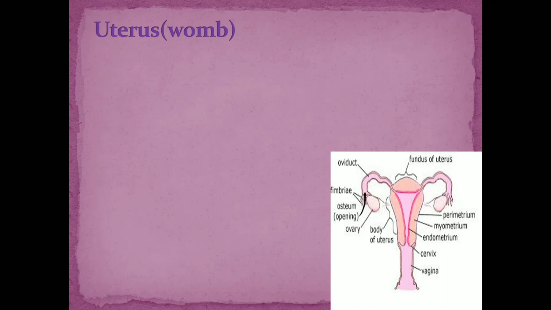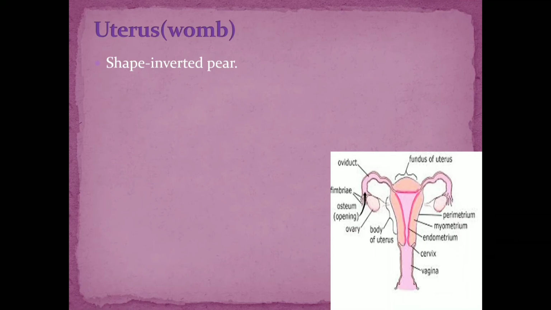Now let's discuss the uterus. The uterus is also called the womb. In this picture you can see this part is the uterus, and it is just like an inverted triangle or an inverted pear. You must have seen pear fruit, right?